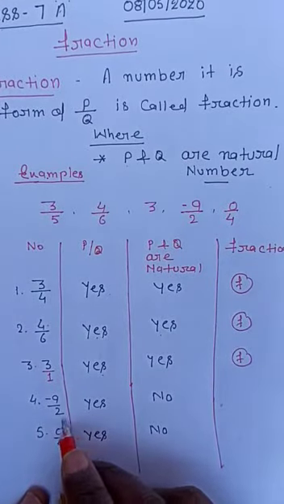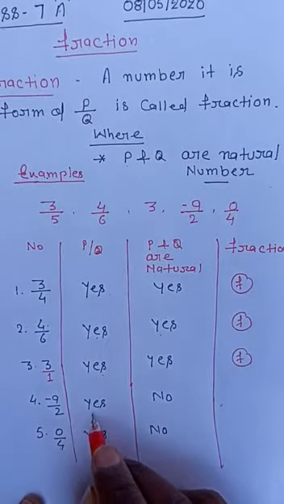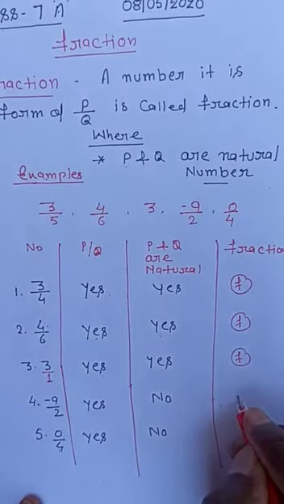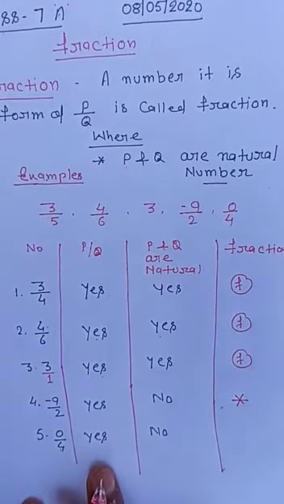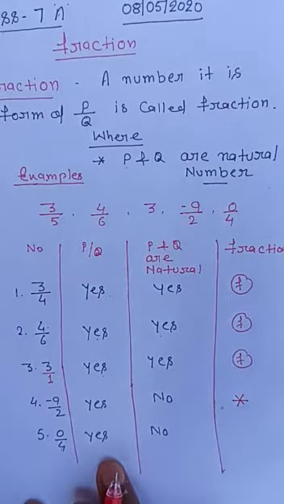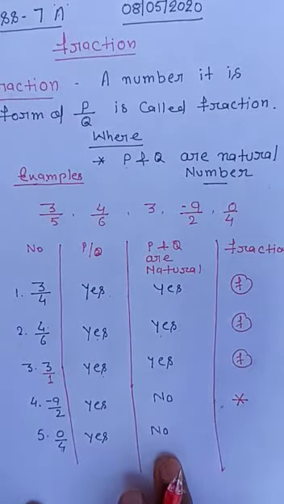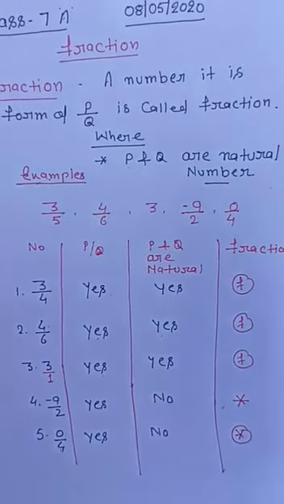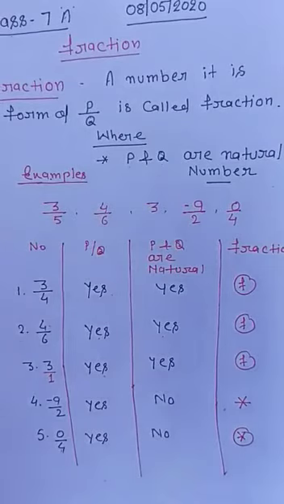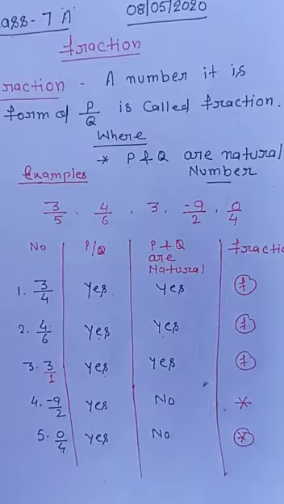But this number is in the form of P by Q, but not natural numbers. Hence, it is not a fraction. Same condition: P by Q form, but P and Q are not natural numbers, hence it is not a fraction. I hope it is clear which types of numbers are fractions and which are not. So now I am going to define the next part.